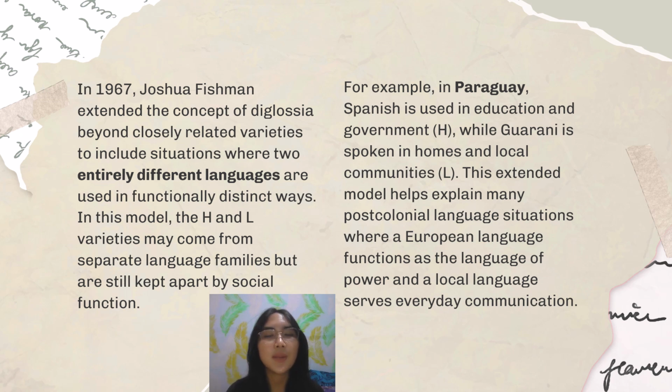For example, in Paraguay, Spanish is used in education and government, H, while Guarani is spoken in homes and local communities, L. This extended model helps explain many post-colonial language situations where a European language functions as the language of power and a local language serves everyday communication.